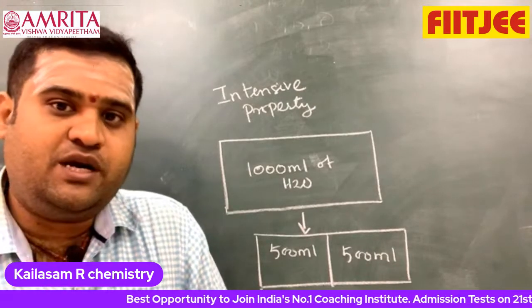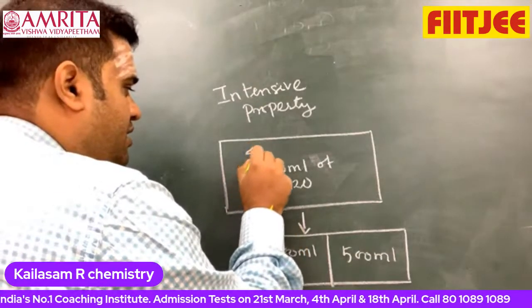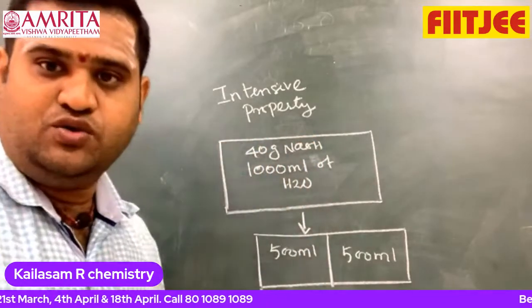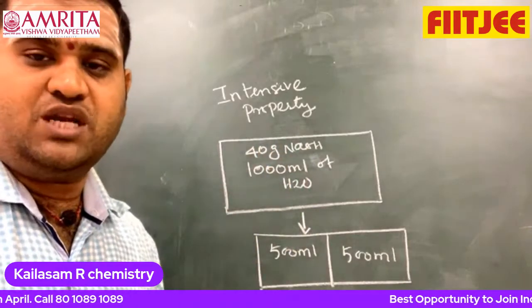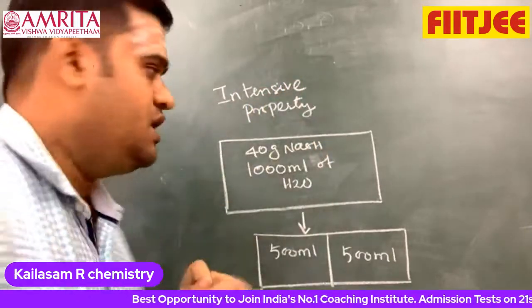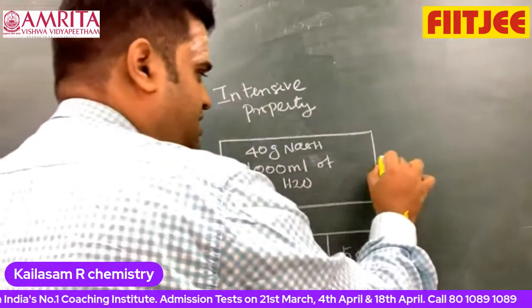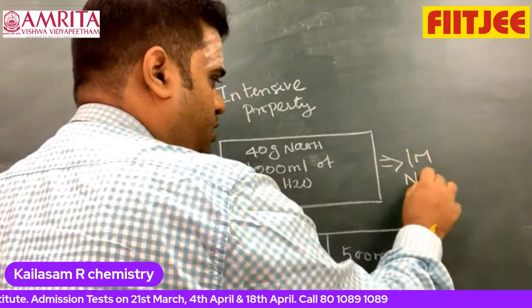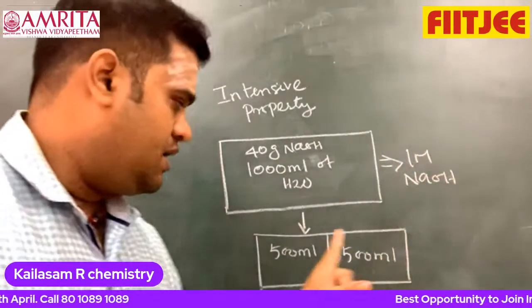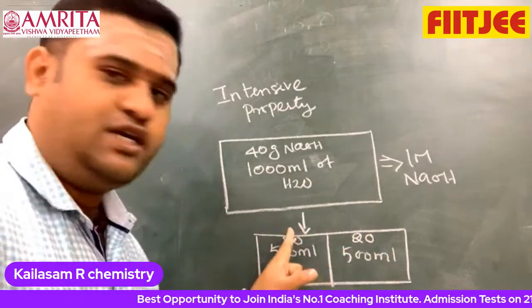Concentration is an intensive property. Why is concentration an intensive property? Very simple. Let us take 40 gram of NaOH. Now what is the concentration of this solution? 40 gram in 1000 ml means a 1 molar solution. We know molarity is the number of moles per volume of solution. 40 gram means 1 mole, 1 mole in 1 liter of solution. Therefore this is nothing but 1 molar NaOH, 1 mole per liter. Now obviously, when divided by half, here also 20 gram and here also 20 gram. Now 20 by 40.